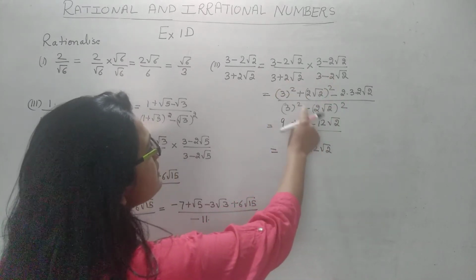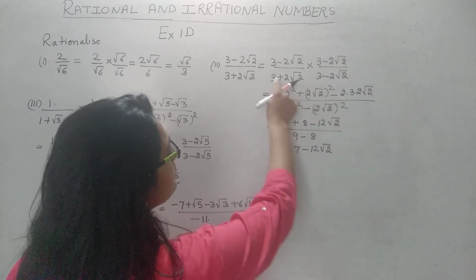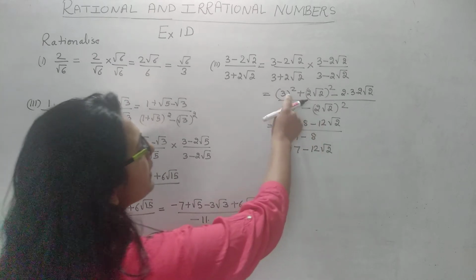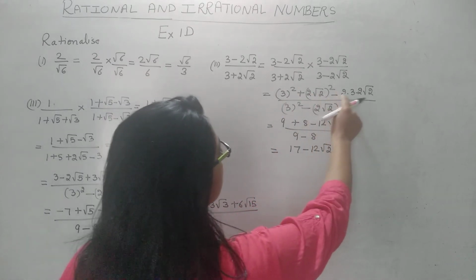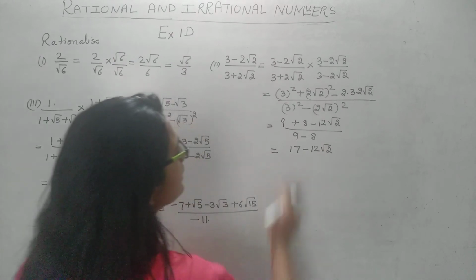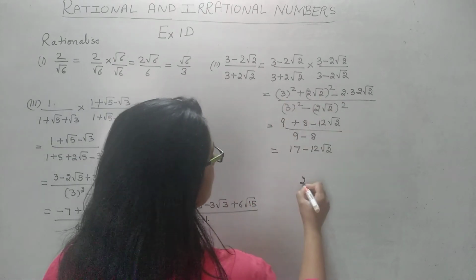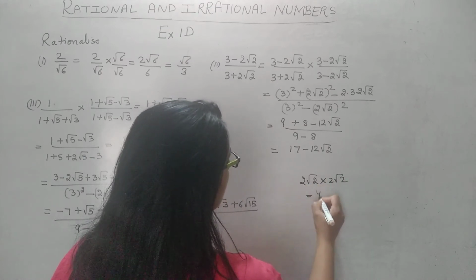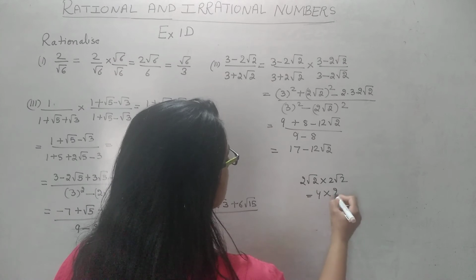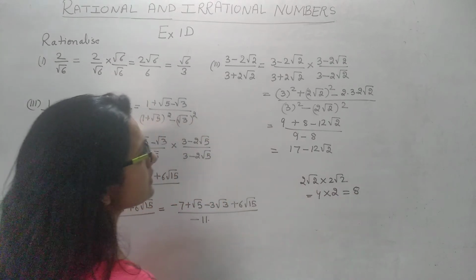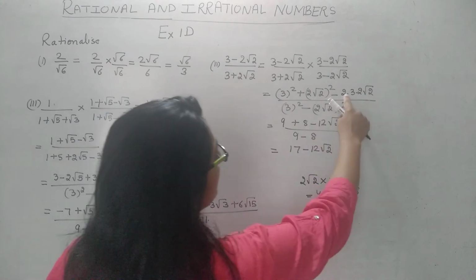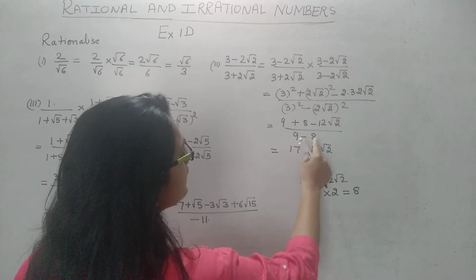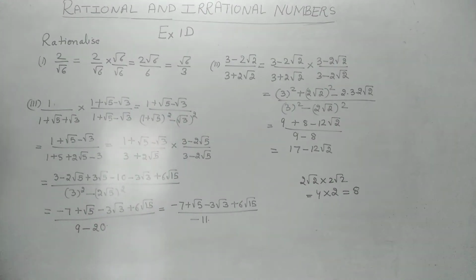Now see the denominator, it is a plus b times a minus b. So what will be the answer? a square minus b square. And in the numerator, a minus b, so we apply the formula a square plus b square minus 2ab. 3 square is 9. Now what is 2 root 2? 2 root 2 means this thing. See here, 2 into 2 is 4. Root 2 into root 2 is 2. That means the answer is 8. 2 times 3 is 6, 6 times 2 is 12, root 2 times root 2 makes it 8, and hence we are getting 9 minus 8 is 1, and this is the answer.